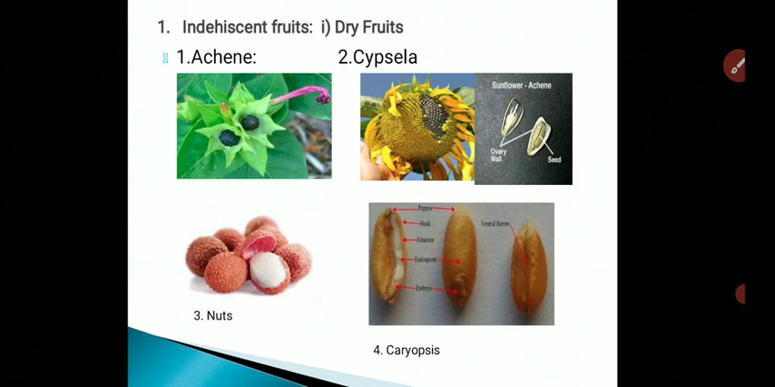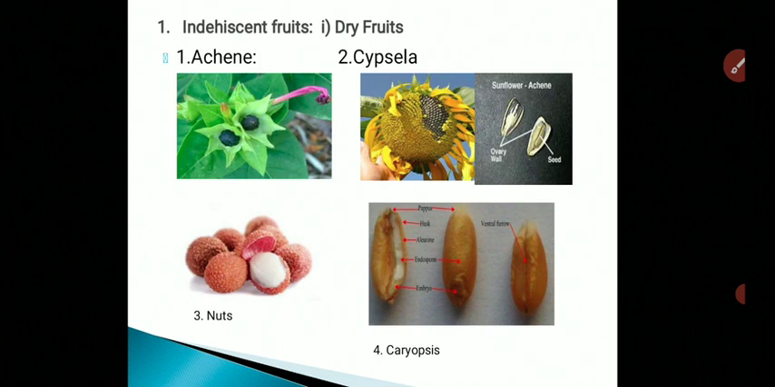Now indehiscent fruit is again divided into two types, dry fruits as well as fleshy fruits. So let's first discuss the dry fruits. In an indehiscent fruit, the wall remains unbroken at maturity, and when the fruit wall is totally dry and intact even after maturity, such fruits are known as dry fruits. The various types of dry fruits are as follows.